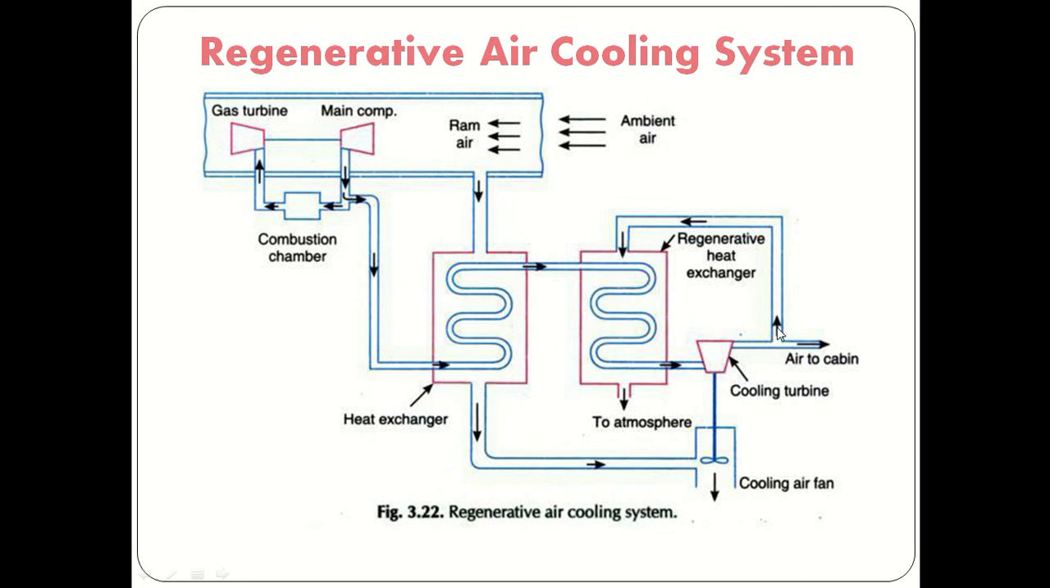after supplying to the air cabin, some part of the air will be supplied to the secondary heat exchanger, that is called a regenerative heat exchanger. Because whatever cooling is generated in the main air, some part of that air we are using for the cooling of the main air. So that's why this name is given as regenerative heat exchanger. So this is the main part of the regenerative air cooling system. That means some part of the main air will be used for the cooling of the same air. So this is about the regenerative air cooling system.